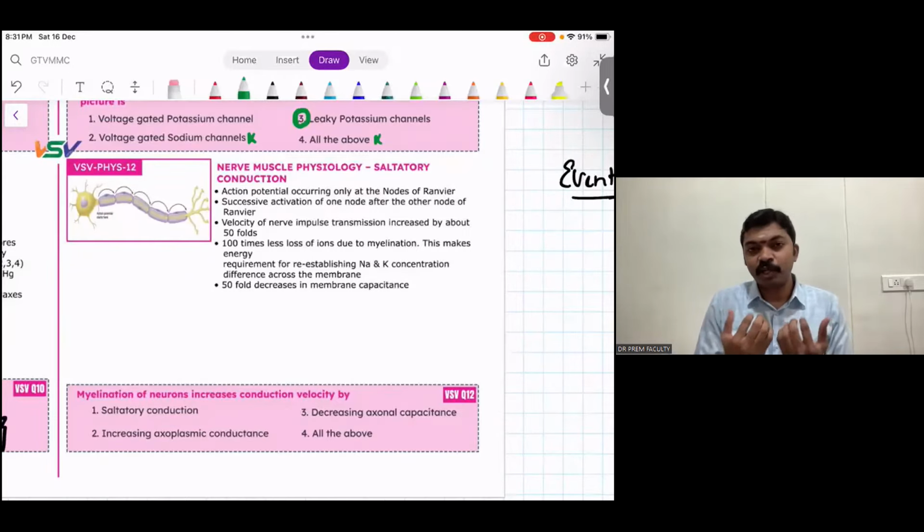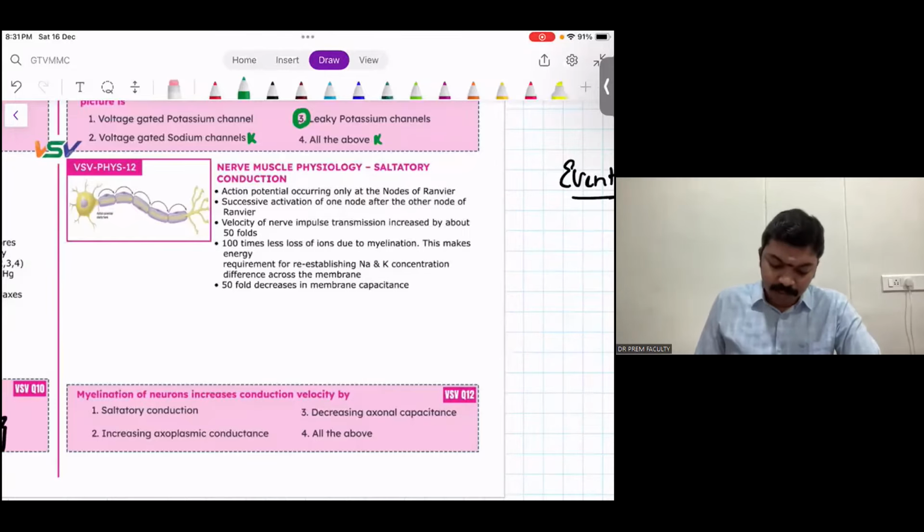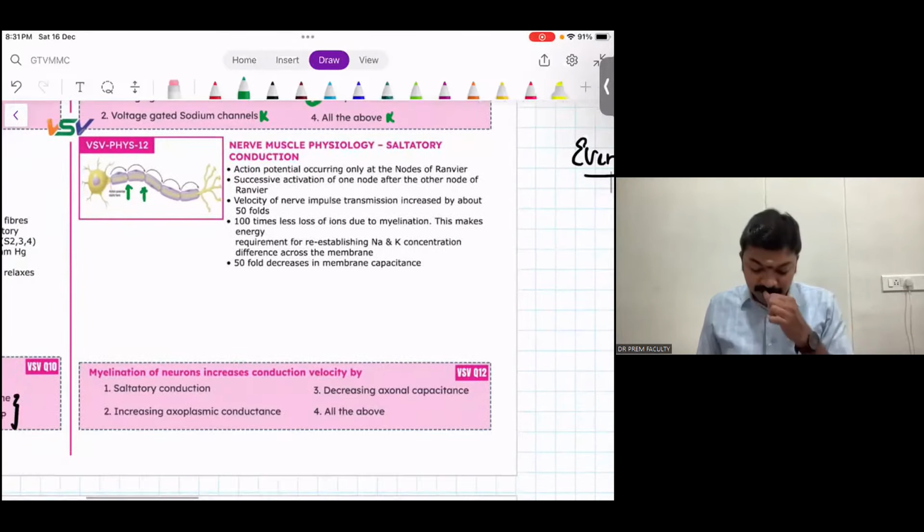Since potassium channels are closed and covered, we prevent leak of potassium. We store all the cations inside the cell itself, and that is going to get the positive voltage conducting all throughout the axonal length, right? So saltatory conduction is genesis of action potential at each and every node of Ranvier, guys. We discussed the theory in the class itself. Now the question goes like this.